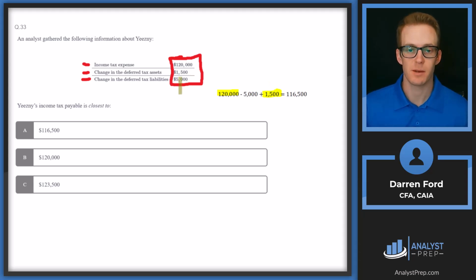Deferred tax liability is going to be the exact opposite. Essentially, it becomes a liability because it is tax that we owe, but we're not paying it now. So because we're not paying it now, it becomes a liability that we will have to pay in the future. But since we're not paying it now, we can subtract this from our income tax expense of 120. So when we subtract 5,000, add 1,500, we get 116,500, which is going to be answer A.